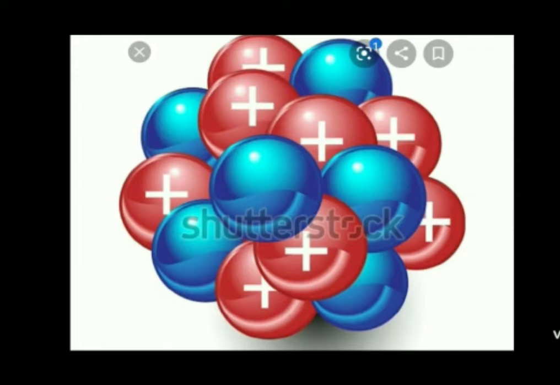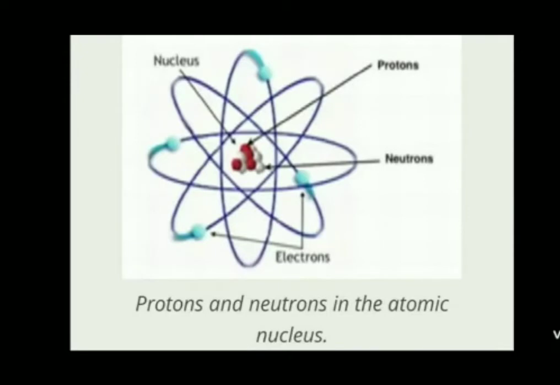The nucleus contains two types of subatomic particles, and together they are called nucleons. Protons and neutrons are the two types of nucleons present in the nucleus. A proton is a positively charged subatomic particle in the atomic nucleus. The positive charge on the nucleus is due to the protons in it. A proton is represented by the symbol P.